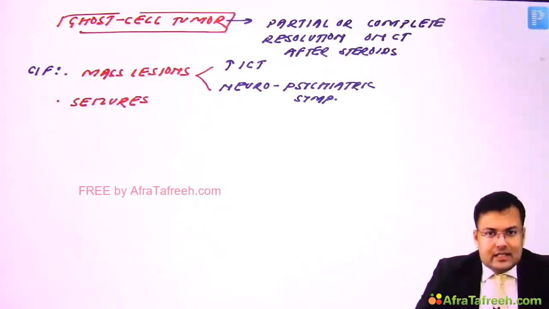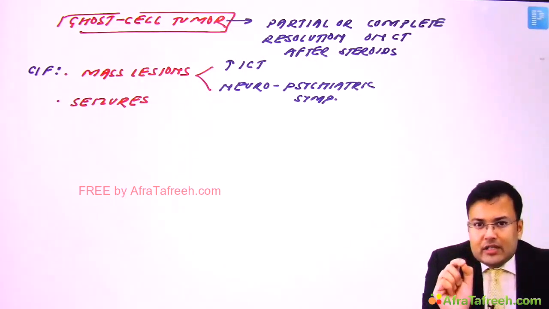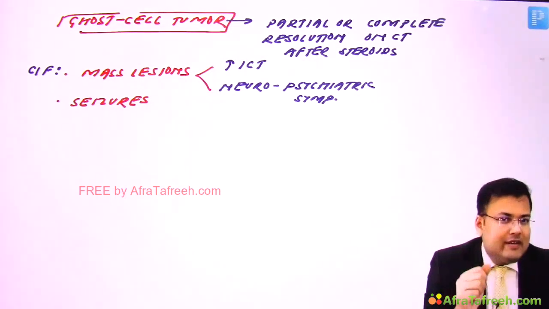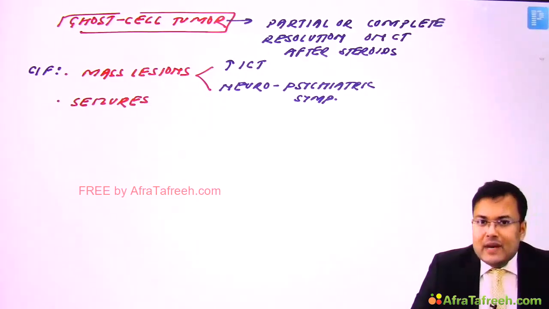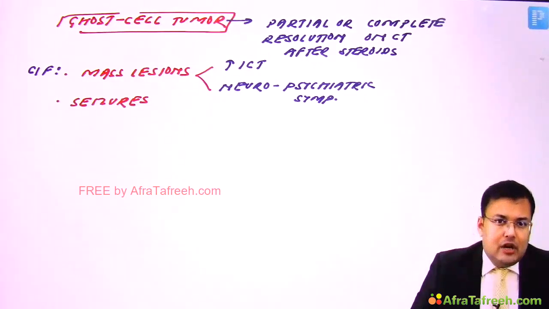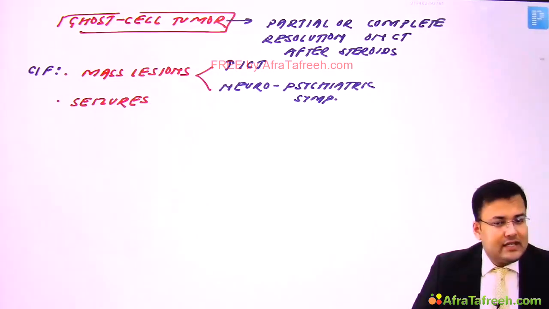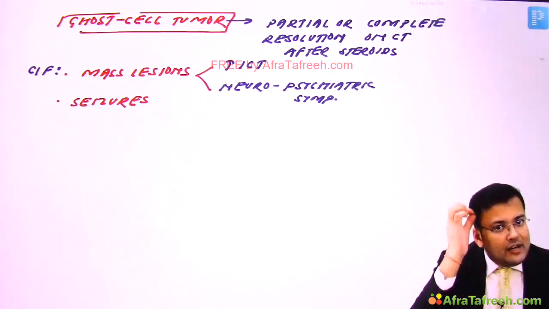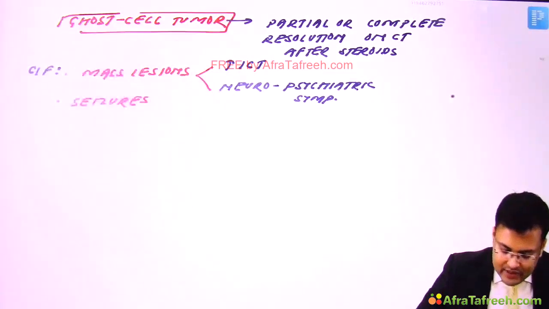Now, till now we discussed that for most of the brain tumors, the investigation of choice is MRI. This is the exception. Why? See, lymphoma anywhere in the body, histological confirmation is mandatory because we have curative treatment for lymphoma. And that's why anywhere in the body, if lymphoma is there, the investigation of choice for diagnosis is biopsy. So we go for MRI in this case, but the investigation of choice is biopsy. And what kind of biopsy is done? Stereotactic guided biopsy. Clear?